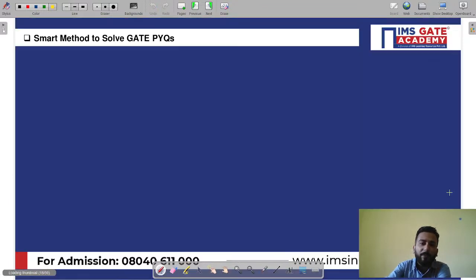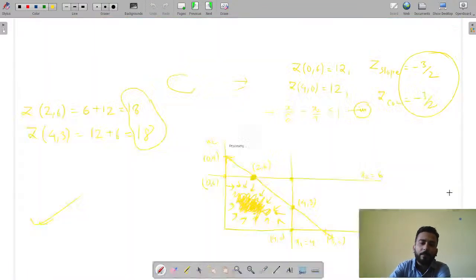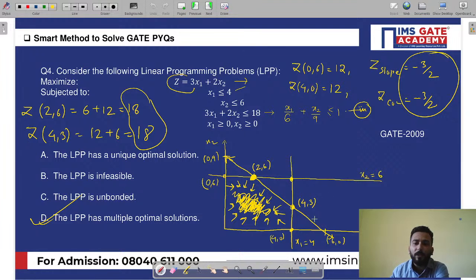And in the previous case it was a binding constraint, right? So always remember, binding constraint slope equal to objective function slope, then only multiple optimal solutions. Else you have to go by the conventional method of drawing the graph and getting the solution.